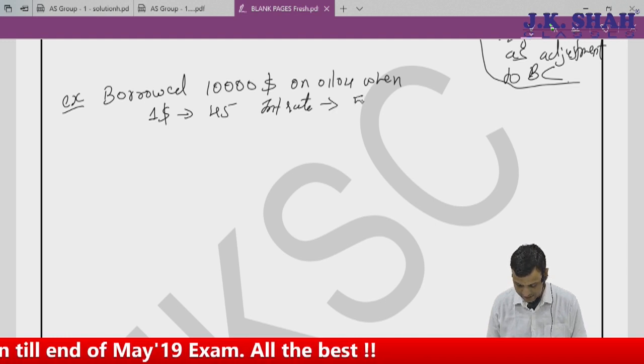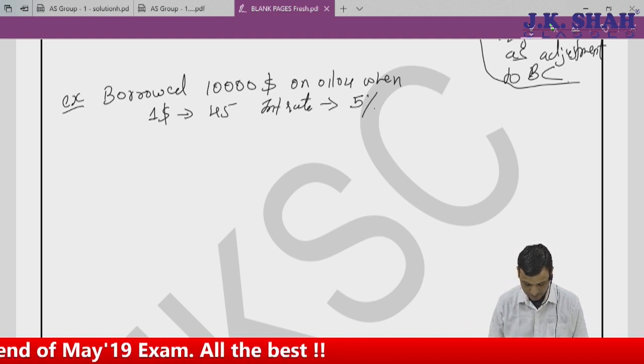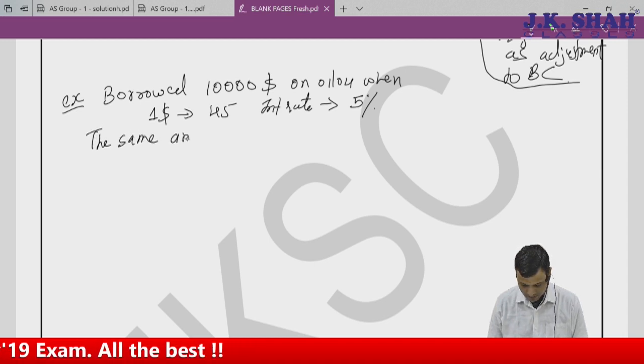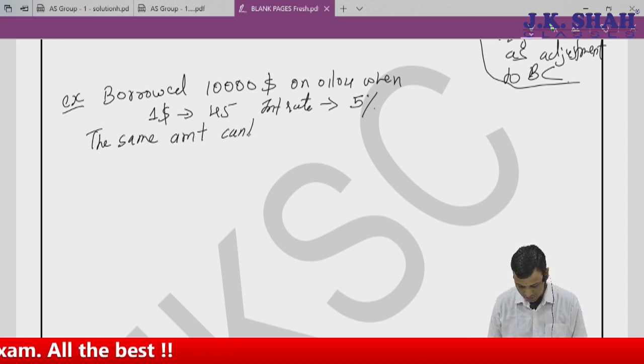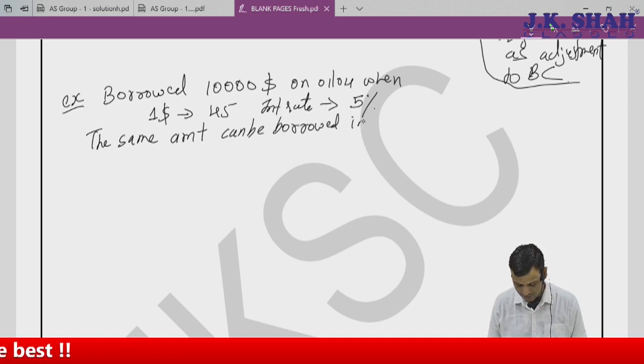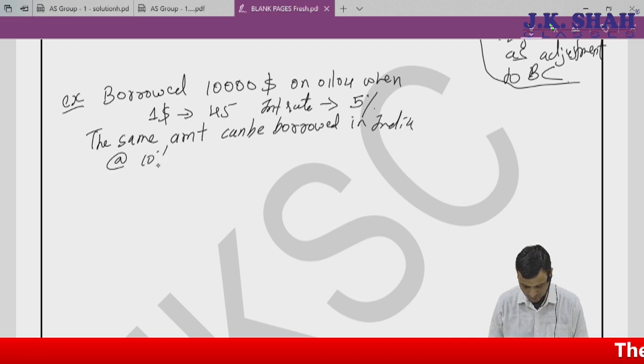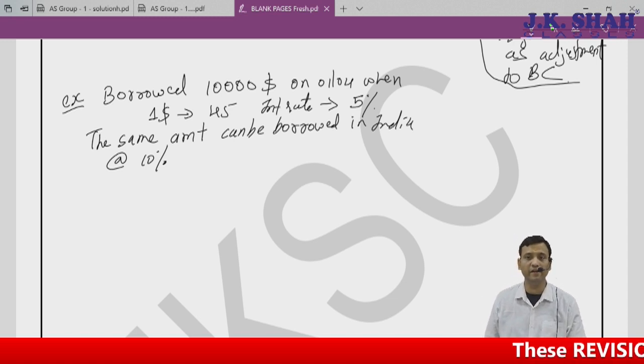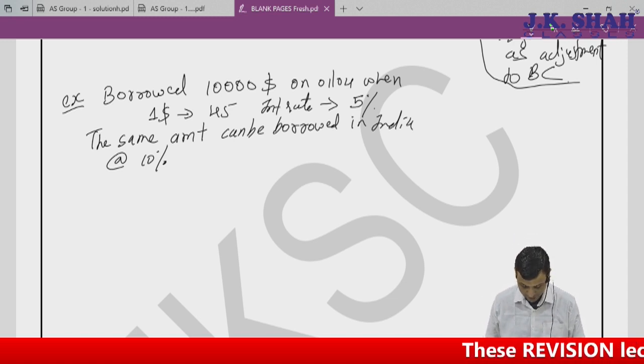The interest rate is 5%. The same amount can be borrowed in India at the rate of 10%.